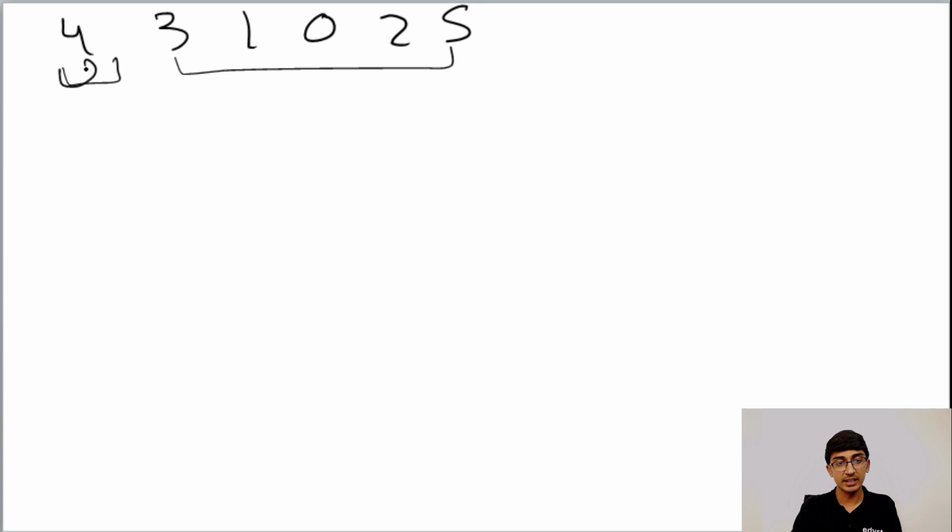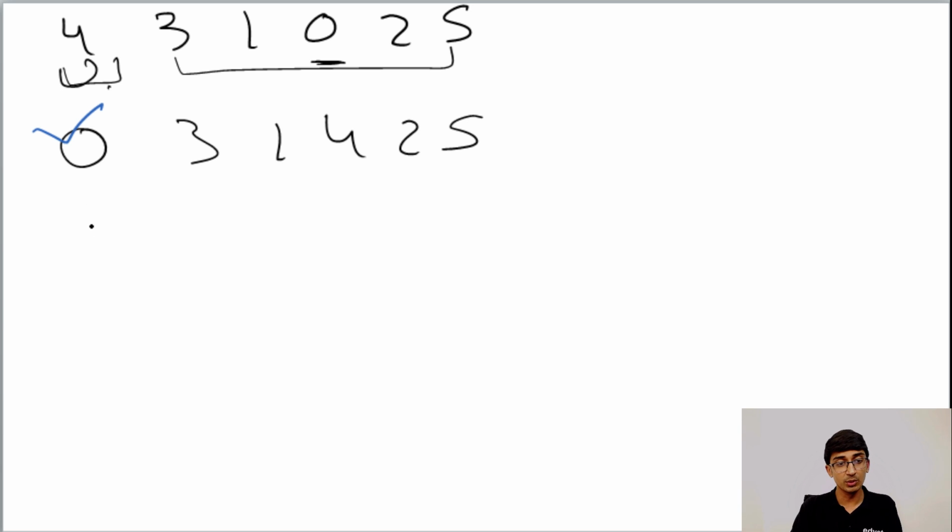You first select the minimum from the entire array. The minimum from the unsorted part is 0. You compare 0 with 4. Is 0 less than 4? Yes, so you swap it. So you bring 0 over here: 0, 3, 1, 4, 2, 5. Then you mark this part as sorted. So this is sorted. Great.